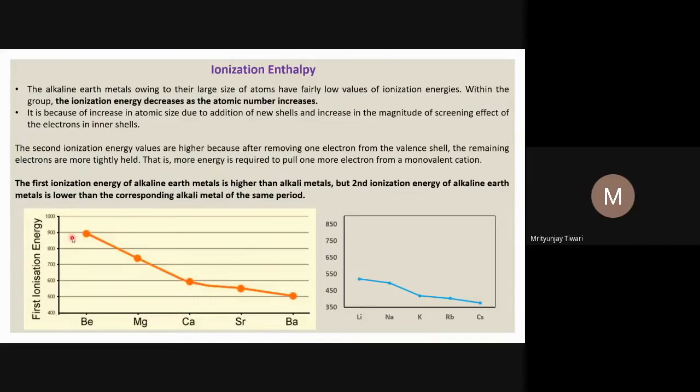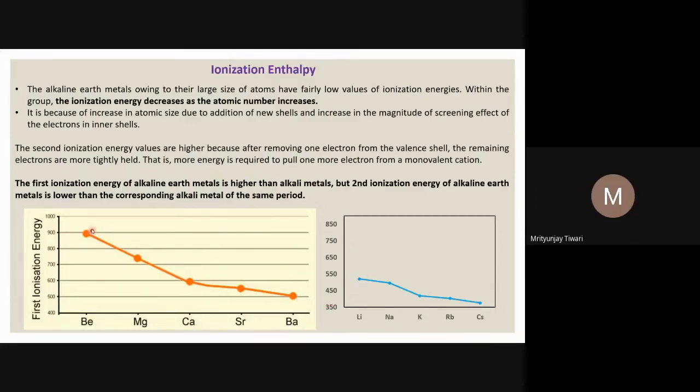You can see beryllium's ionization potential is maximum, because its size is smallest and the effective nuclear charge in the case of beryllium is the highest. As the effective nuclear charge decreases, the attraction experienced by the electron due to the nucleus decreases, and because of that we see the ionization potential of alkaline earth metals decreasing up to barium. Radium is not shown here because of its radioactive nature.